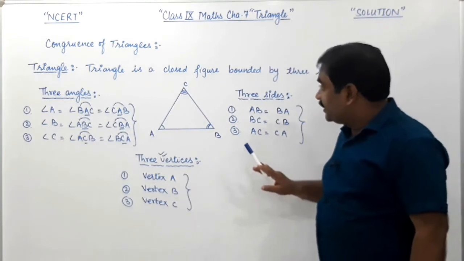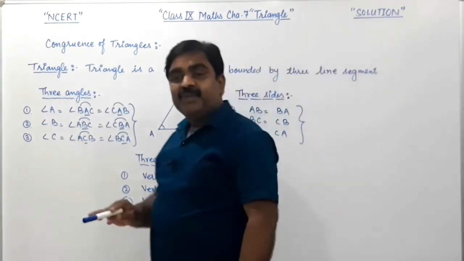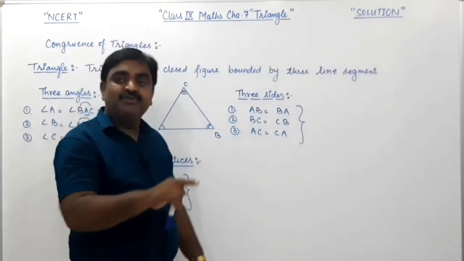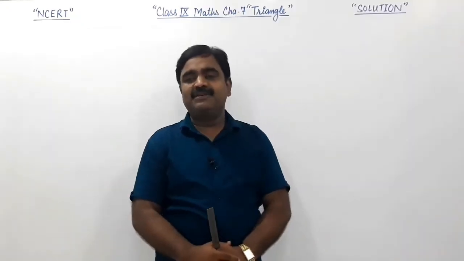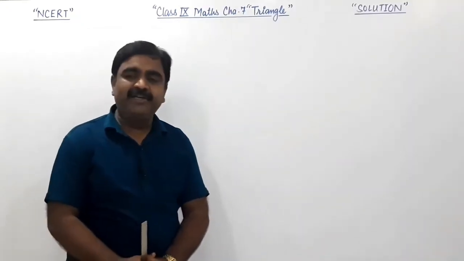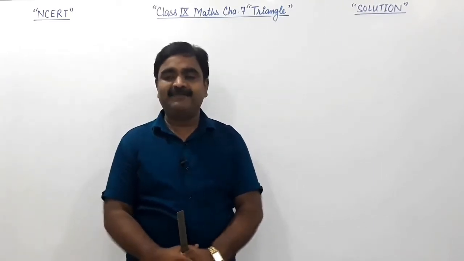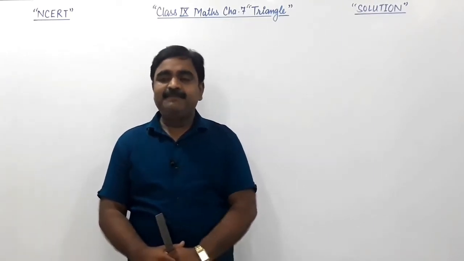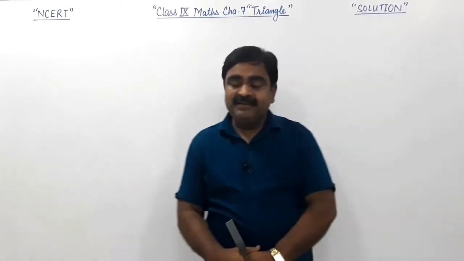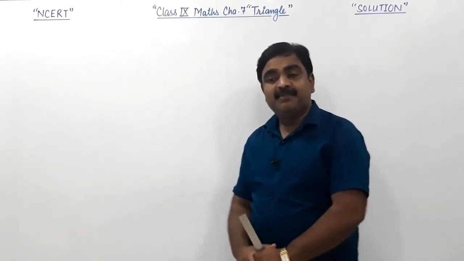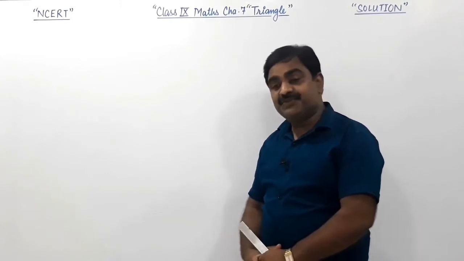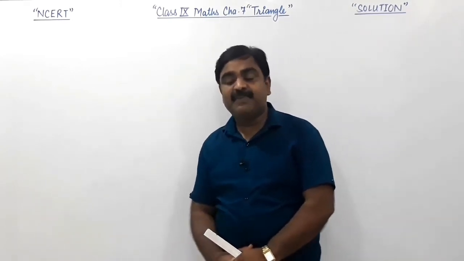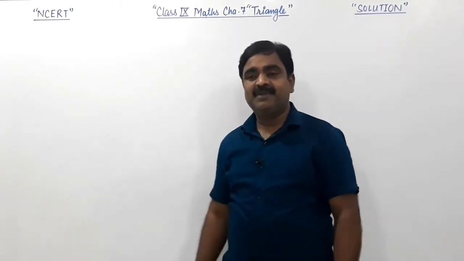So pause the video and note down everything in your notebook. So let us now understand the types of triangle. How many types of triangles are there? Basically, to understand the types of triangle, we need to know that triangles are classified in two ways.